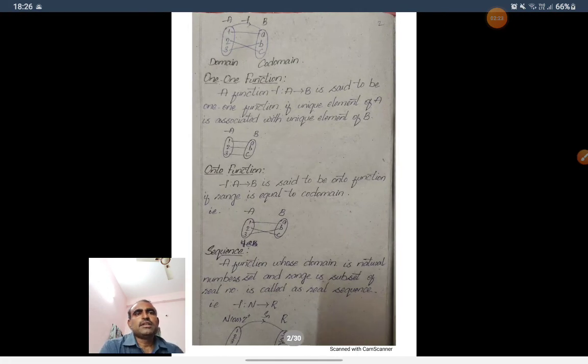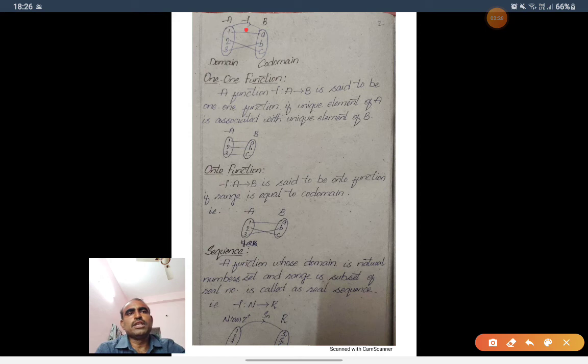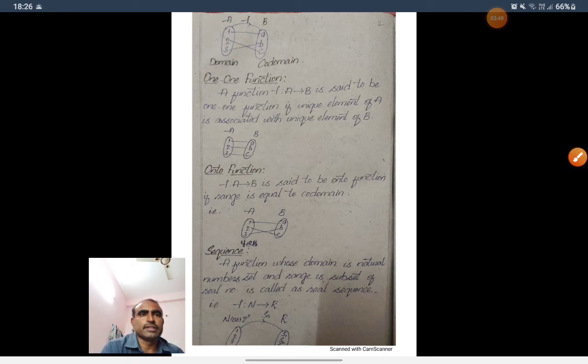See here, A is the set {1, 2, 3}, B is the set {a, b, c}. So {1, 2, 3} and {a, b, c} are two sets. We associate elements of A: the image of 1 is a, 2 is associated to c, 3 is associated to b. So every element of A is associated to an element of B. So this is a function. Here A is called the domain and B is called the codomain.